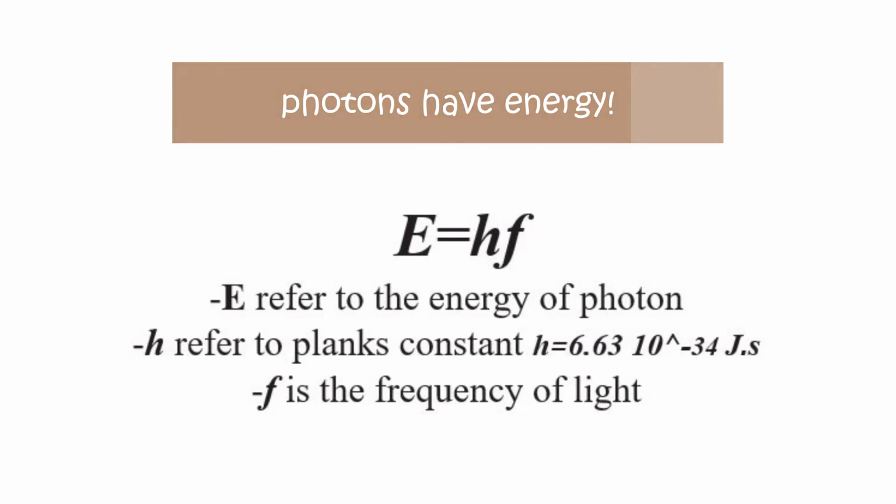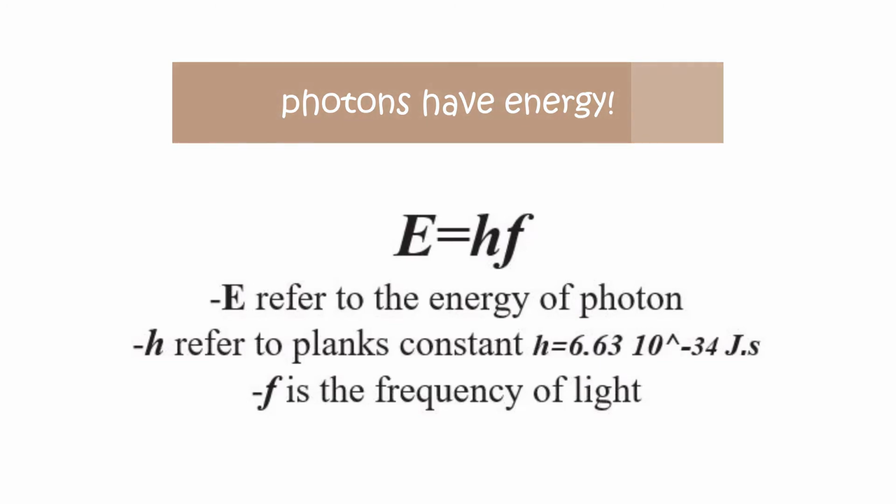E refers to the energy of the photon. h refers to Planck's constant. h equals 6.63 times 10 to the power negative 34. The unit, don't forget it, is joule multiplied by second. The f refers to the frequency of the light. But please focus, this is the energy of a single photon. The total energy of the light is hf times any integer, like in the USA currency example, if you remember it.